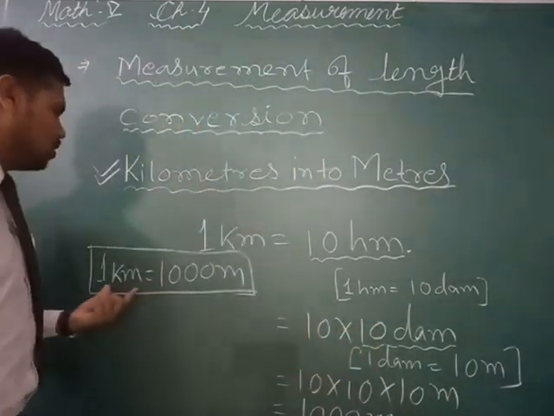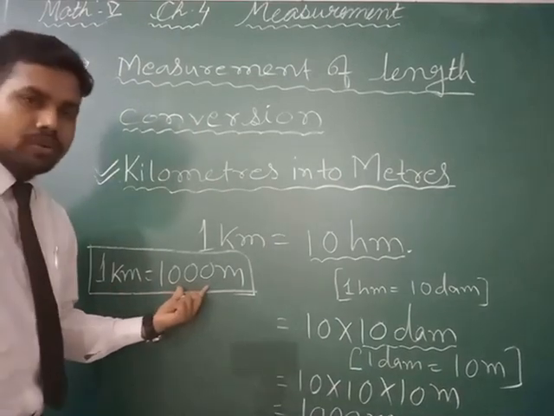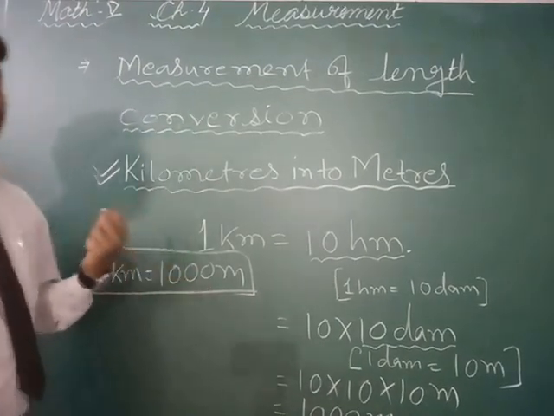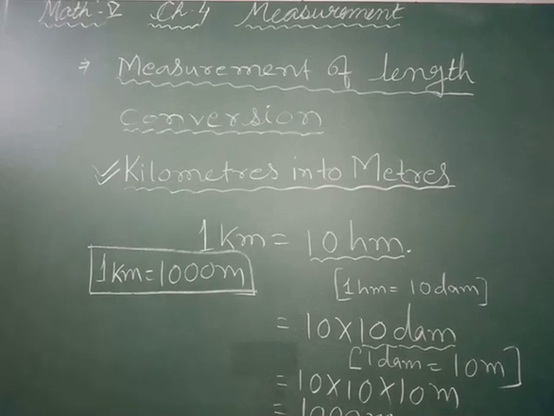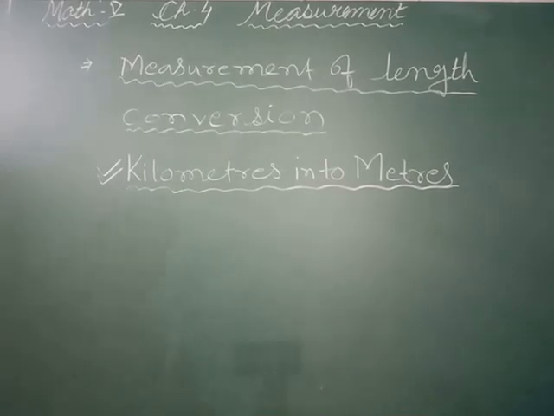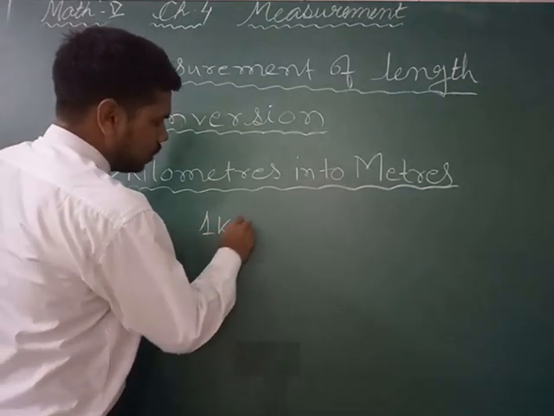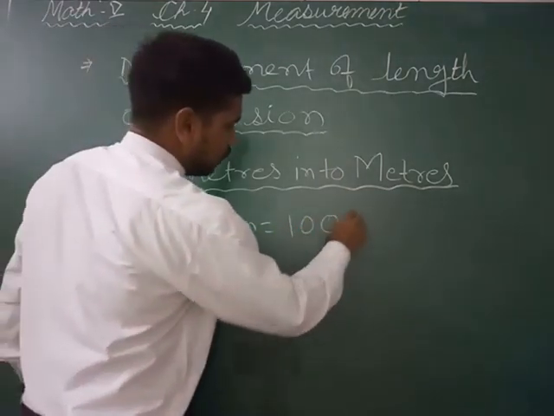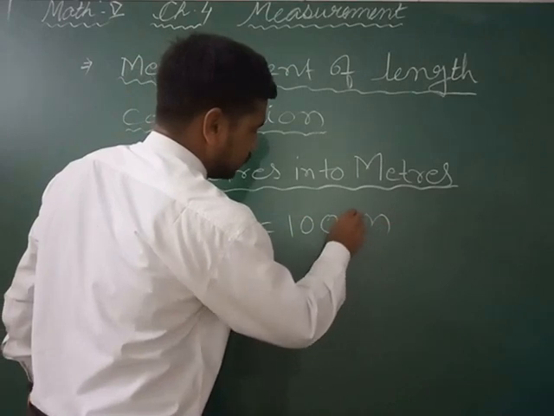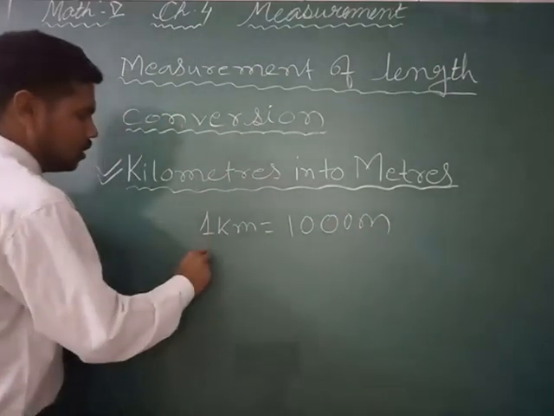So this is how 1 kilometer is equal to 1000 meter, right? This we have proved.